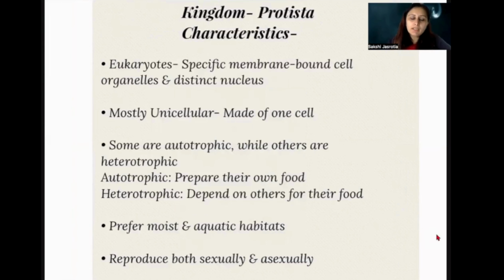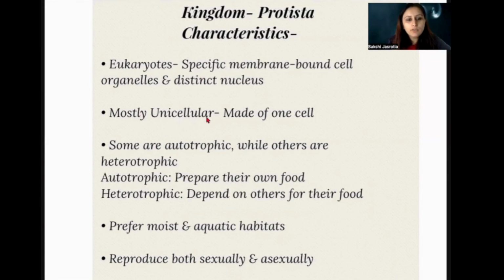Okay, so the basic characteristic of kingdom Protista is that they are eukaryotes, right? The previous kingdom that we studied, the Monera, they were all prokaryotes. So we can see the evolution taking place here. They were all prokaryotic, primitive. Now we have come to the eukaryotic organisms, which have specific membrane-bound cell organelles and a distinct nucleus. So a specified nucleus is present here, and organelles are also present here. So we can see an advancement from the previous kingdom, right?